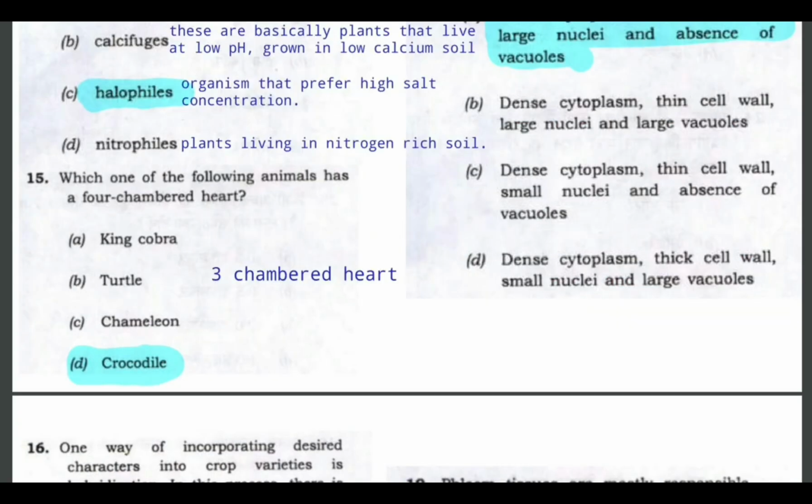The next question is, which of the following animals has a 4-chambered heart? The right answer would be crocodile, and all the other reptiles have 3-chambered hearts.